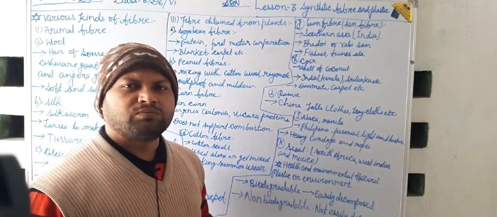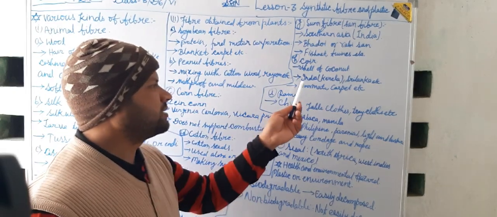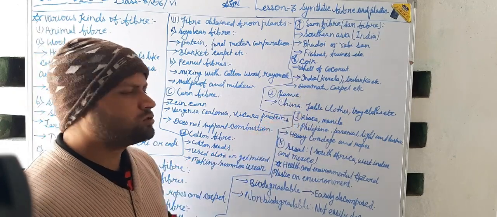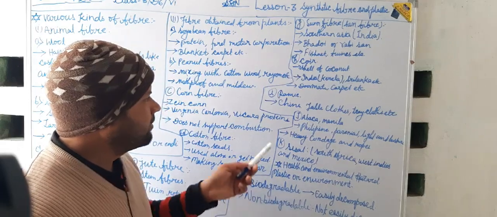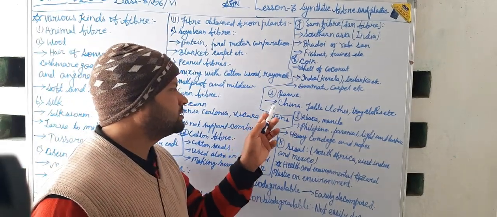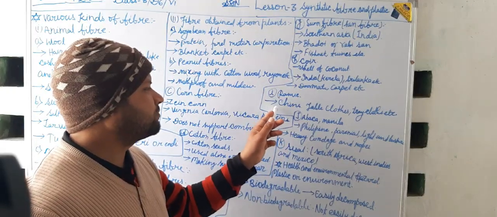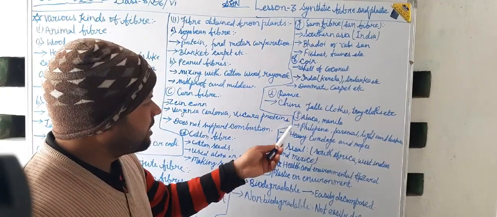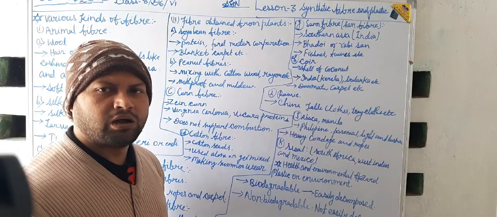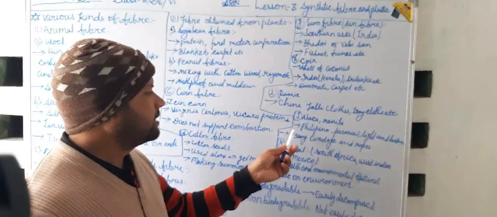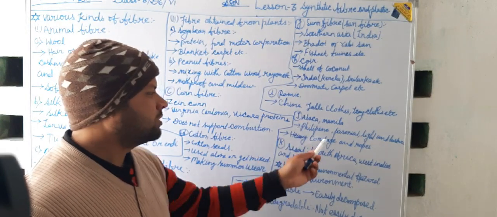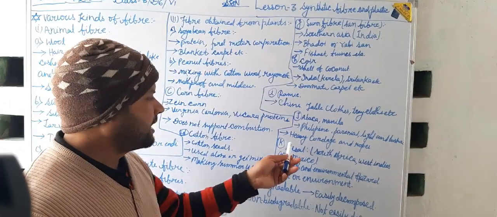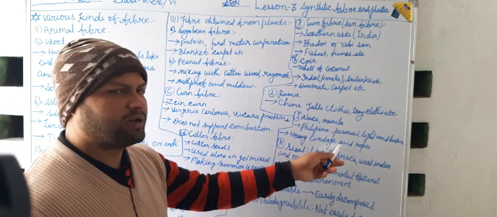Now coir is obtained from the shell of coconuts, and its origin is mainly in India, Kerala and Sri Lanka, and it is used to make doormats, carpets, etc. Now ramie fiber originates from China, and it is used to make tablecloths, tray cloths, etc. Abaca or Manila is also an important fiber. It originates from the Philippines also, and it is perennial, light and lustrous, and it is used to make heavy cordage and ropes.